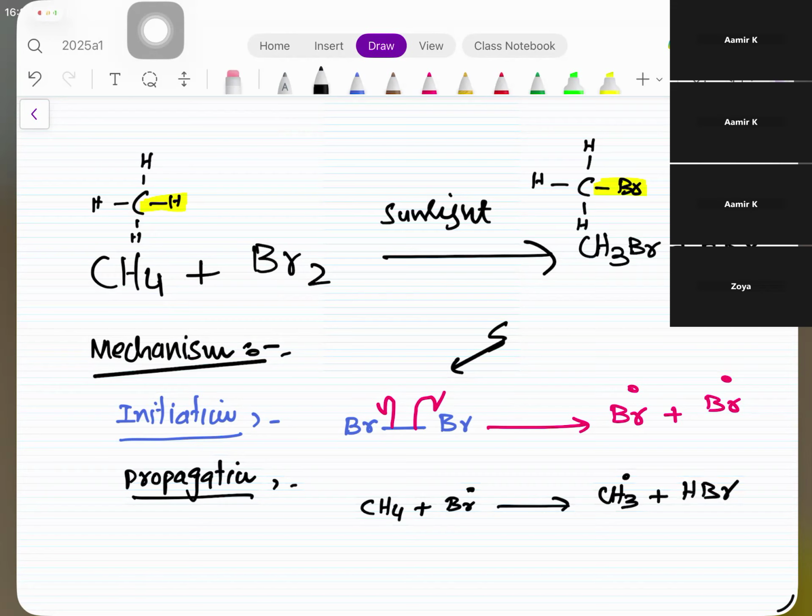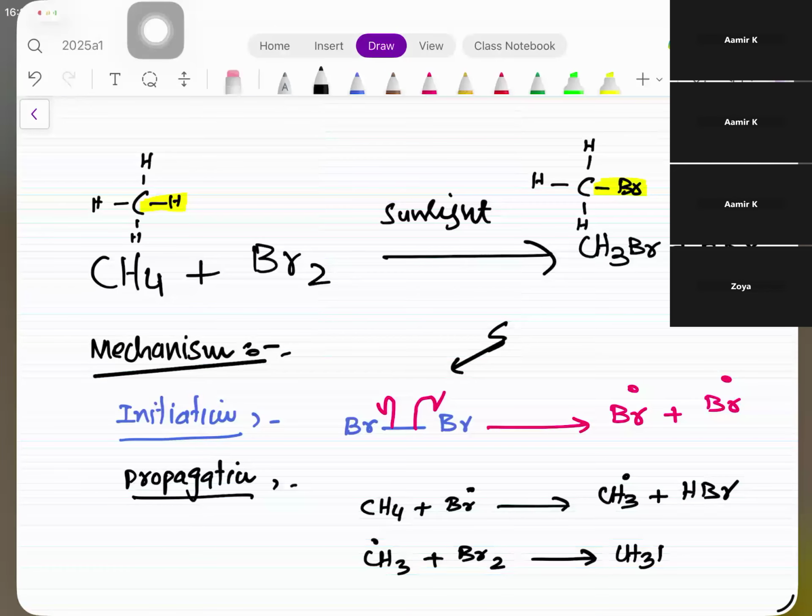So you see the bromine free radical has come and taken the hydrogen away. Now this carbon free radical, CH3 free radical, is going to react with Br2 and taking what? Br? Yes, sir. Plus Br free radical.